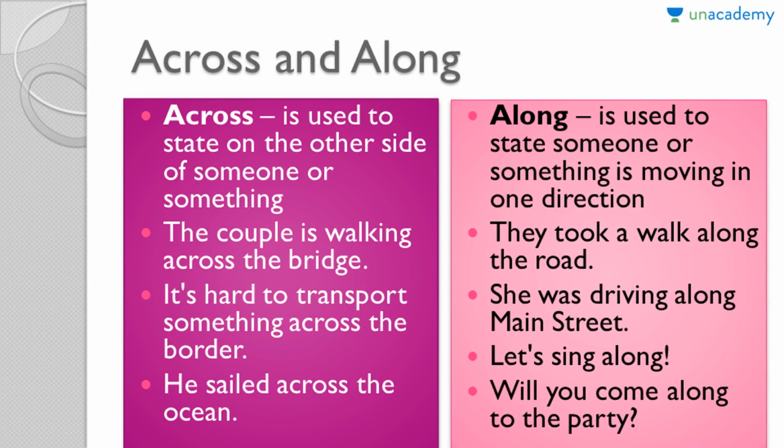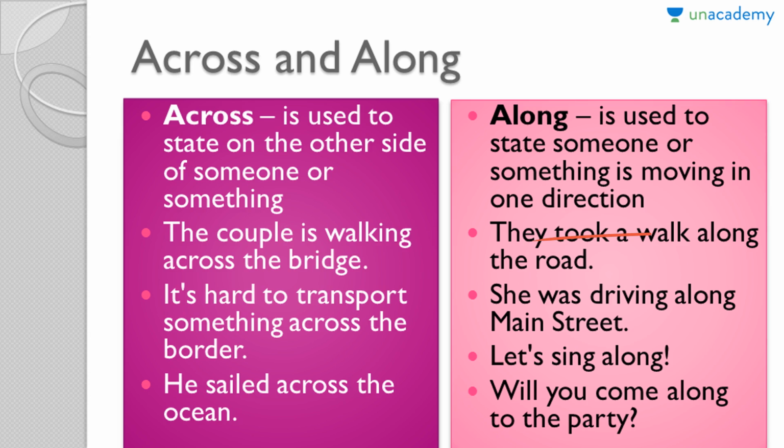The second set of prepositions that we have is across and along. Across is used to state on the other side of someone or something. So across the building means on the other side of the building. While along is used to state someone or something is moving in one direction.